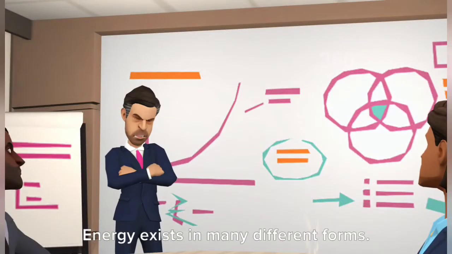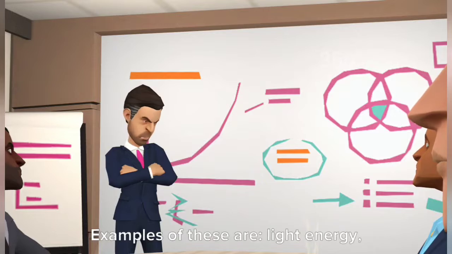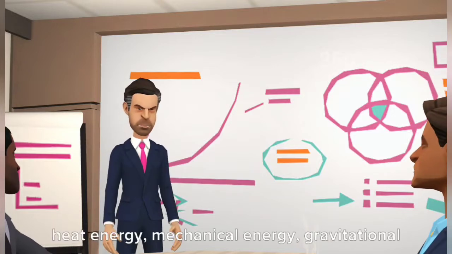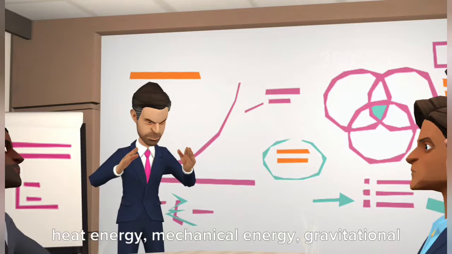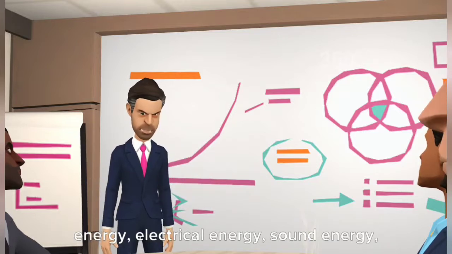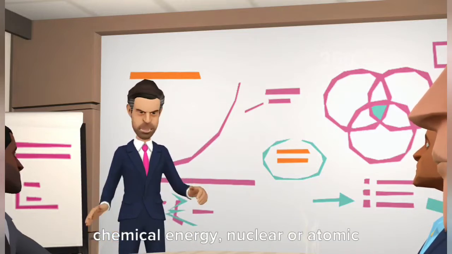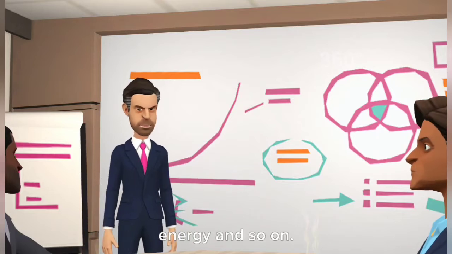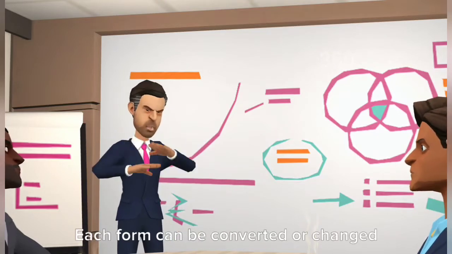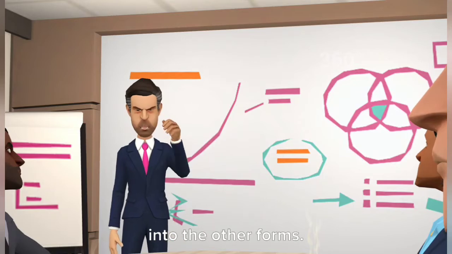Energy exists in many different forms. Examples of these are light energy, heat energy, mechanical energy, gravitational energy, electrical energy, sound energy, chemical energy, nuclear or atomic energy, and so on. Each form can be converted or changed into the other forms.